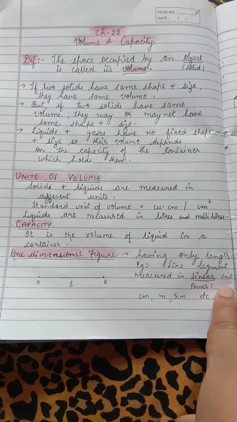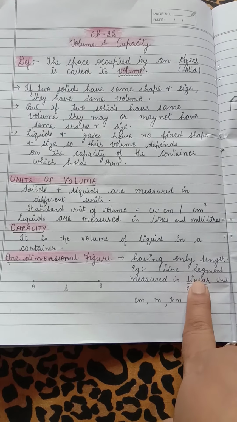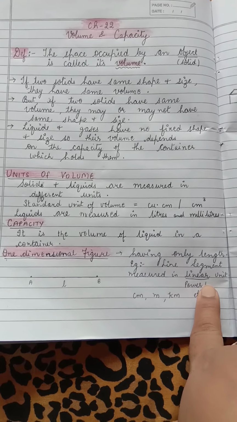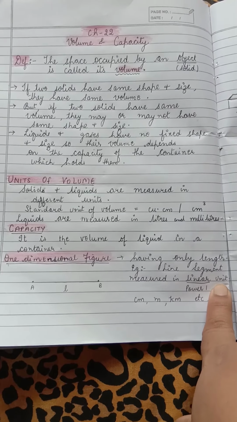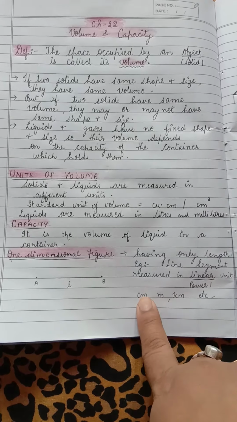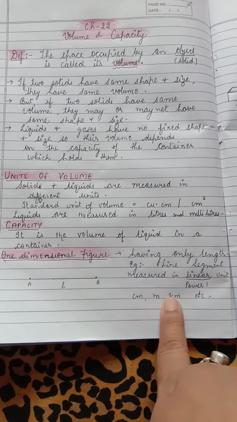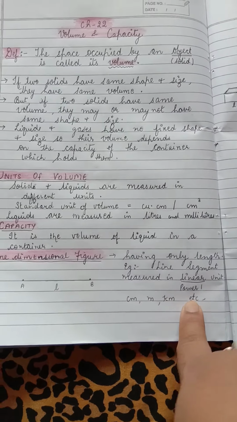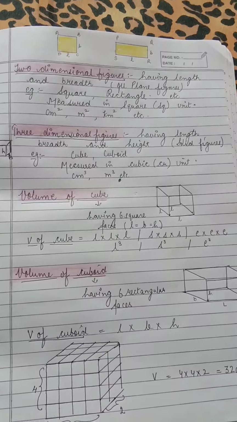Now when we say linear unit, we mean linear word is used where it's power 1. So when we write the unit of 1 dimensional figure, we write centimeter. You can see there's no power. No power means power 1. We can write centimeters, we can write meters, we can write kilometers, or we can write any other unit.